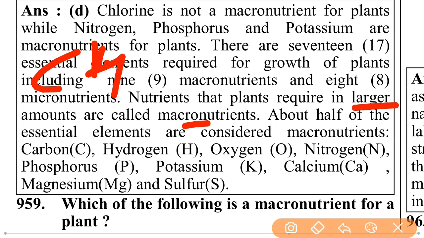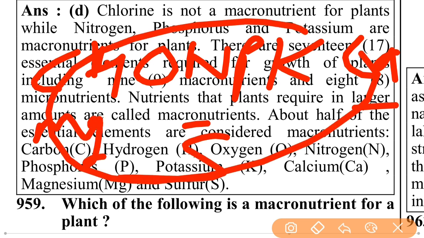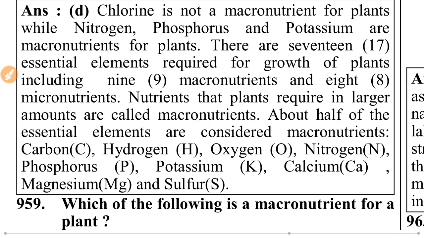Remember: carbon, hydrogen, oxygen, nitrogen, phosphorus, potassium, calcium, magnesium, not manganese, and sulfur. These are all 9 macronutrients for plants: 1, 2, 3, 4, 5, 6, 7, 8, 9.